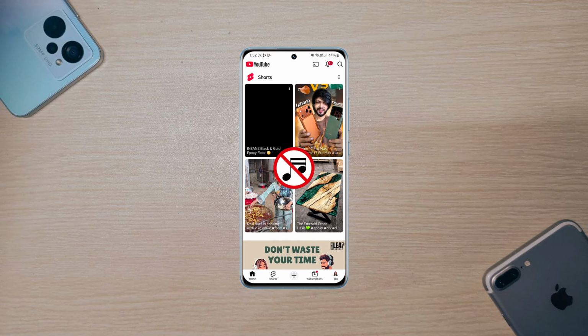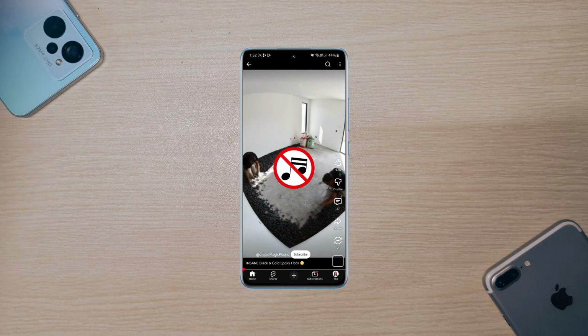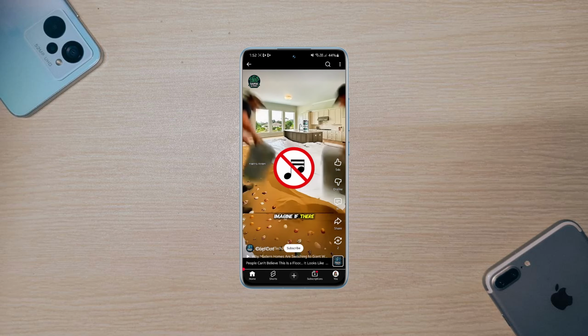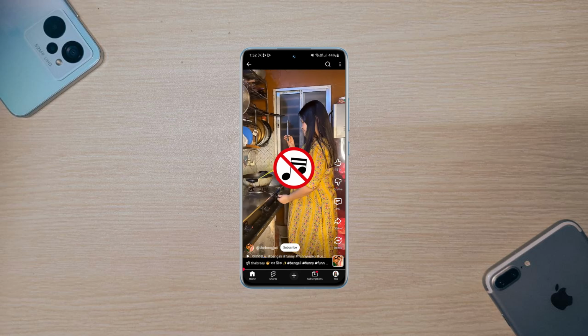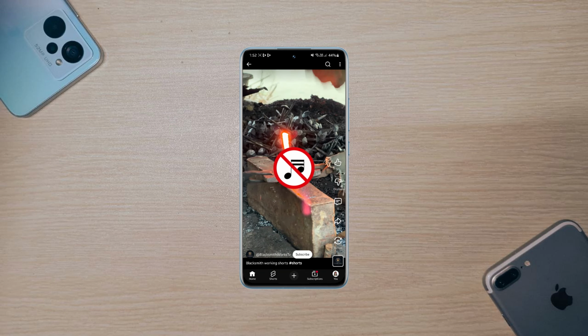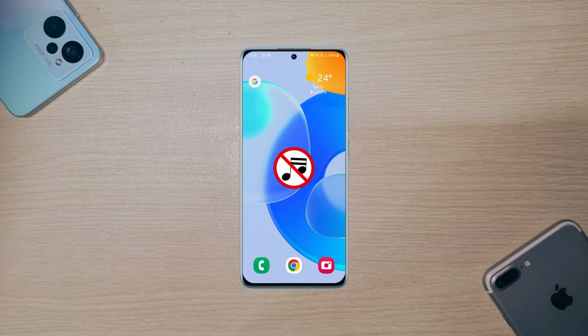Is your Samsung phone completely silent? No ringtone, no media sound, no notification alert? Don't worry. Today I will show you how to fix Samsung sound not working problems.